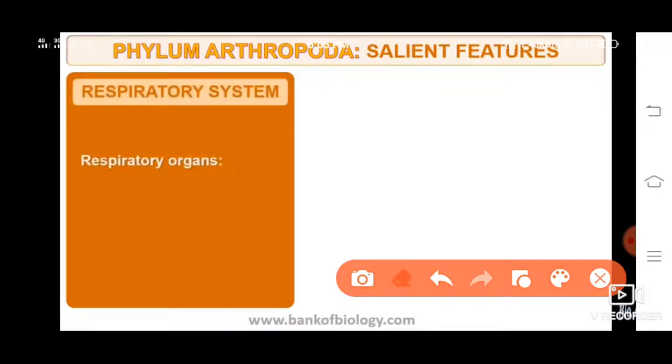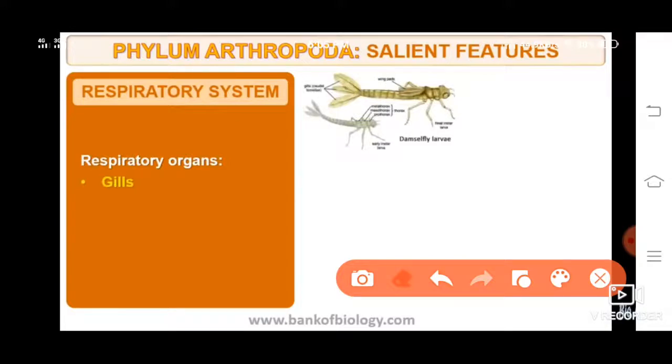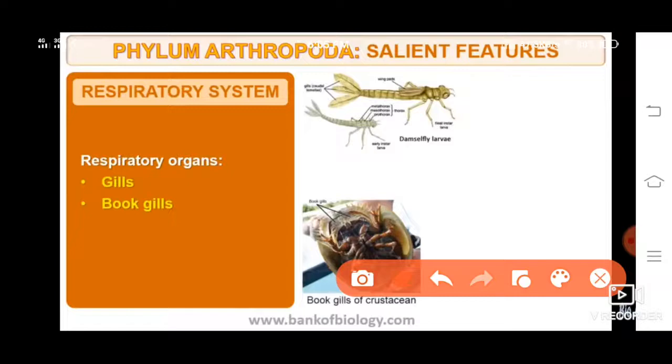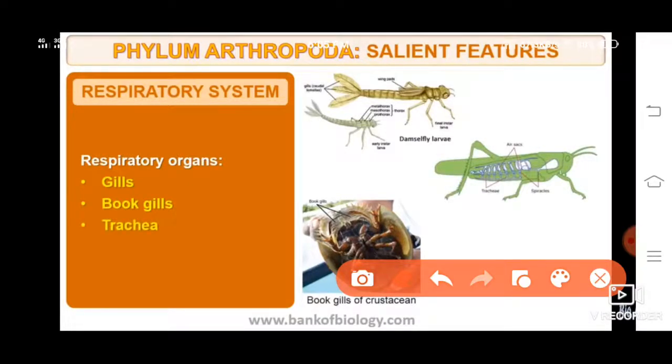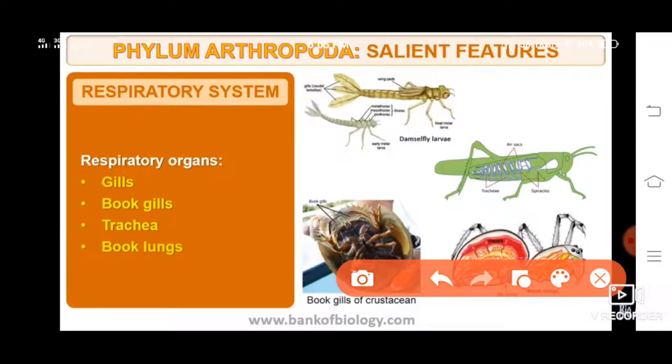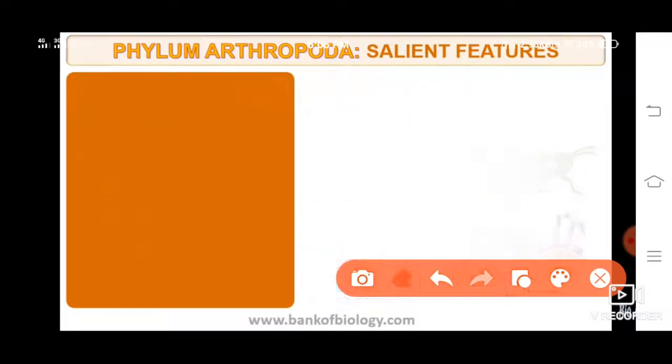Respiratory system, that is, the respiratory organs are gills. Gills are present for respiration. Trachea is also present in some of the animals. Book gills and book lungs are there. This is not there for you. You can just see it for your extra information.